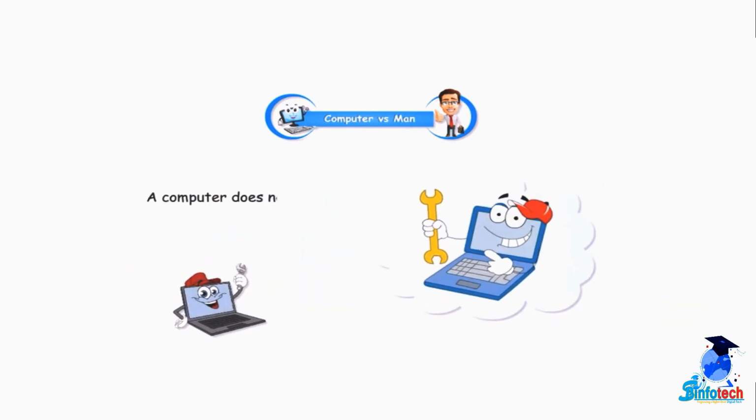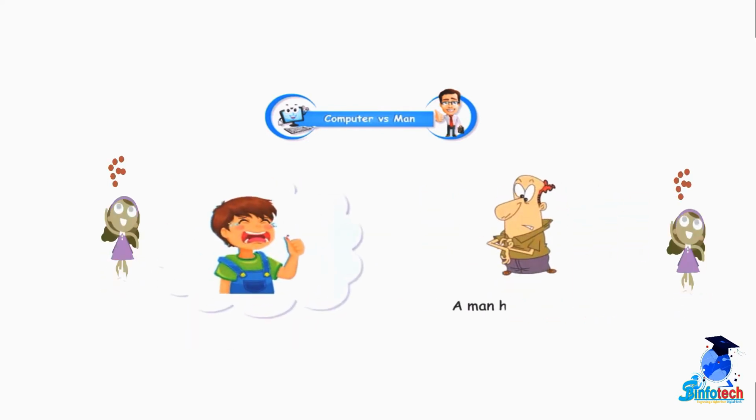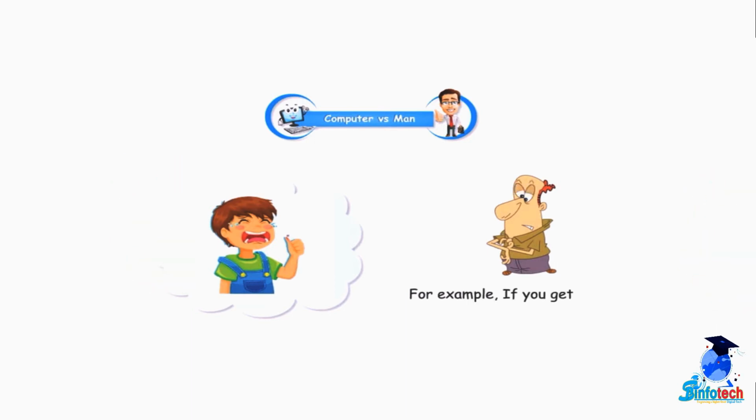A computer does not have any feelings. For example, if you hit a monitor, it does not react. A man has feelings. For example, if you get hurt, you feel it.